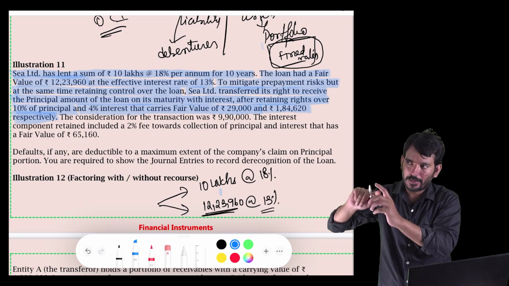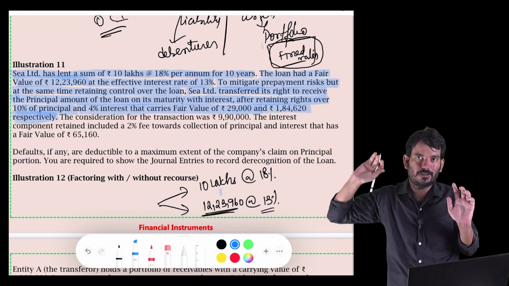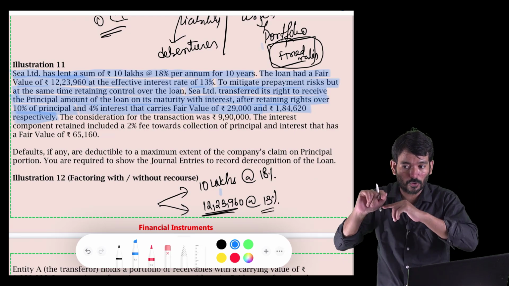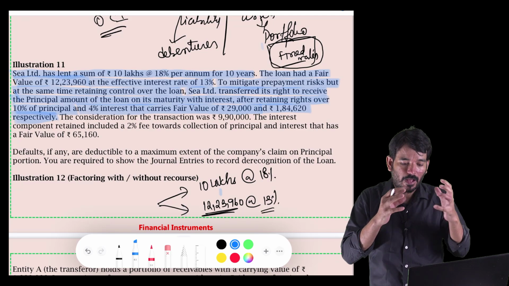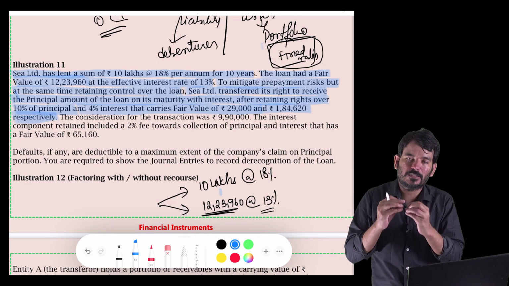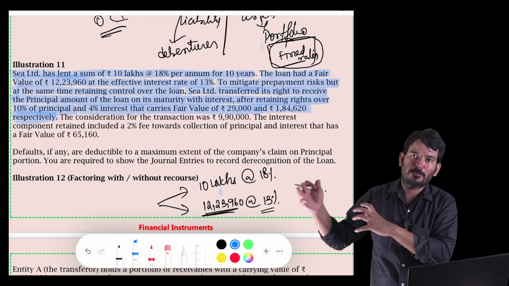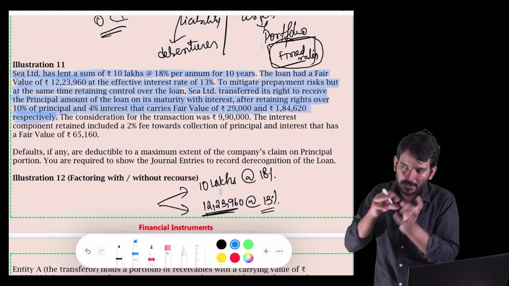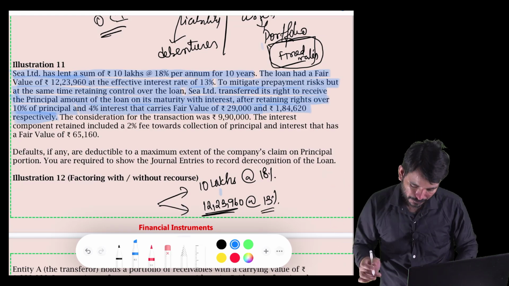Even if there is a prepayment, that person will take the effect. I will not take it. But at the same time, I want to have control over the asset. So what I am doing, I am transferring 90% of my right over the loan to the other party. I mean, I am retaining 10% control of the loan and 90% I am transferring to a factor.